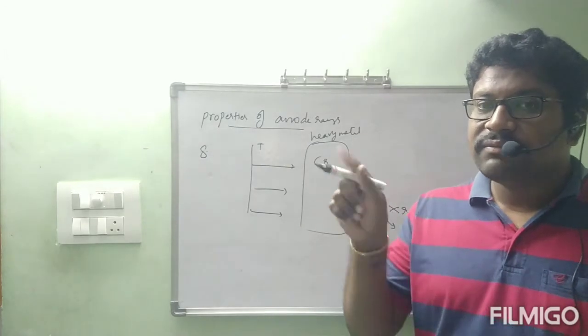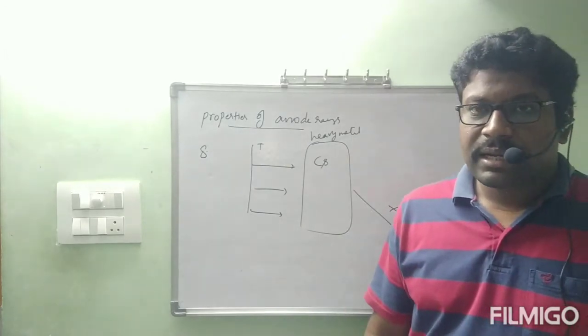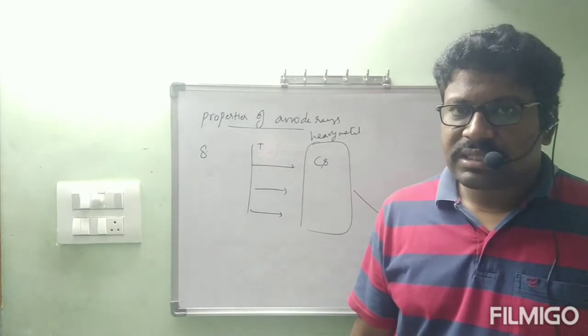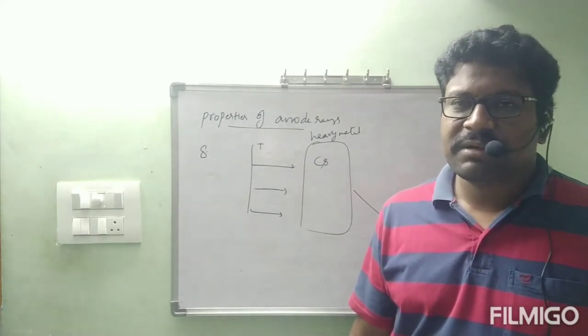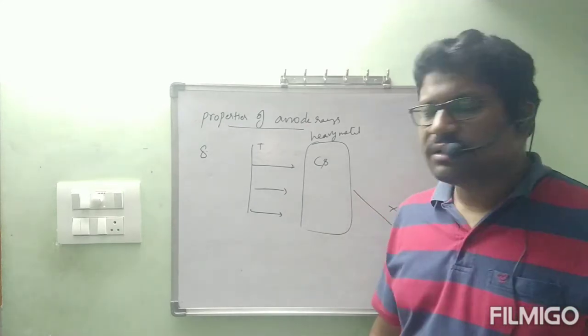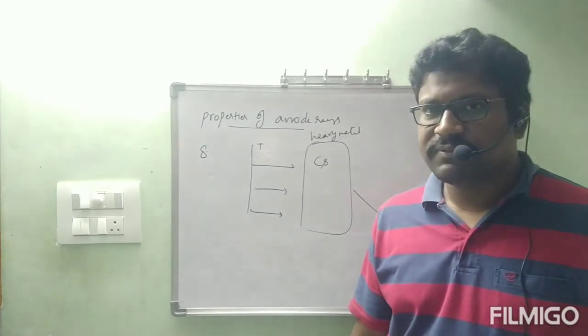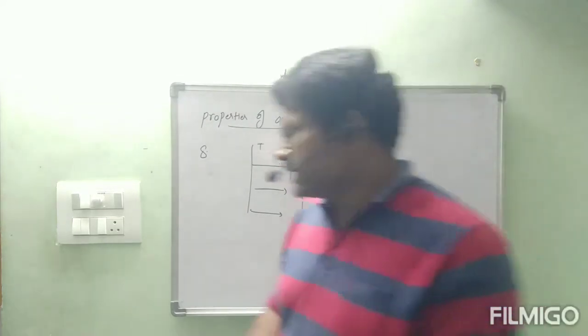But one ninth one more is there. By comparing these anode rays properties with cathode rays, then only we will understand. Okay, that is specific charge. Especially I will say that one. Now I am going to discuss that specific charge. Is it okay? Now let us see.